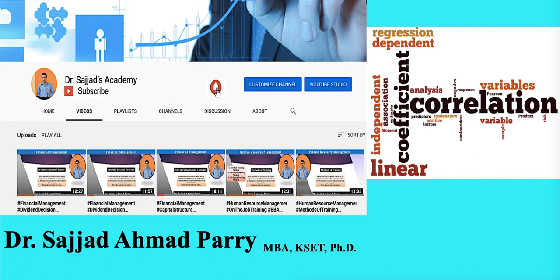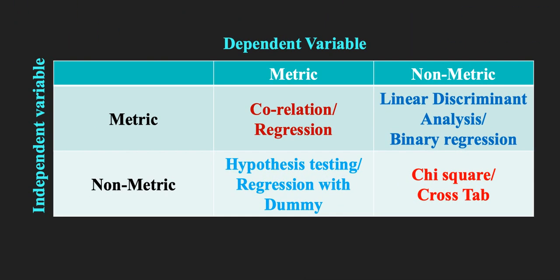If I take you through that table again, here we have the independent variable and here we have the dependent variable. Fine. Today I will particularly discuss correlation; regression, hopefully, I will take up in my next video.